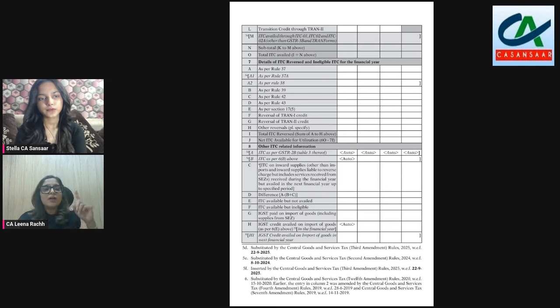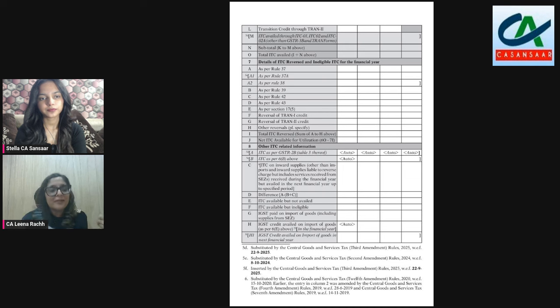Earlier, the figure of 6I used to auto-populate. That means it included everything, including the reversals. That is where the changes happened. Table 6I has now been delinked from table 8B. That means 8B will now only report ITC on account of inward supplies. Those ITC which you have claimed, reversed, and reclaimed, the reclaimed ITC will not feature in 8B.